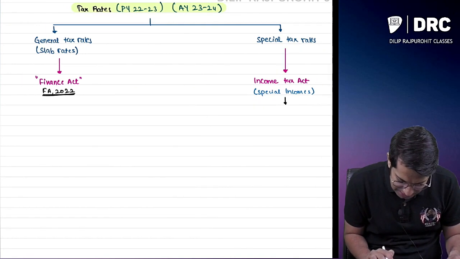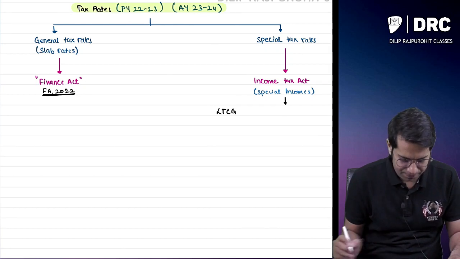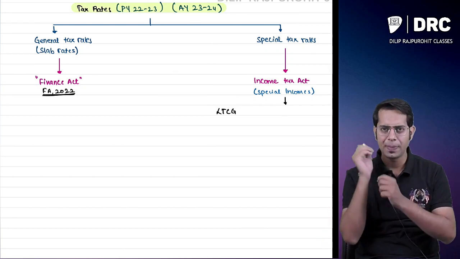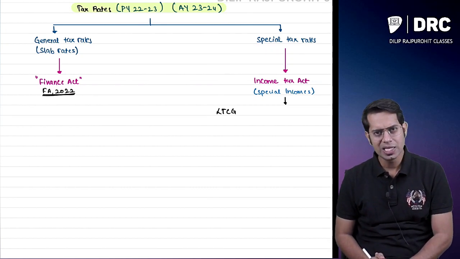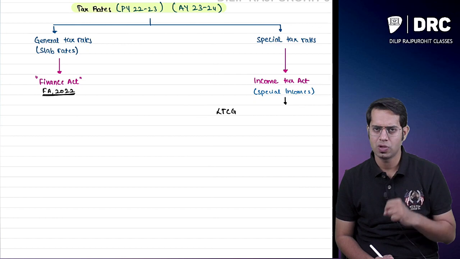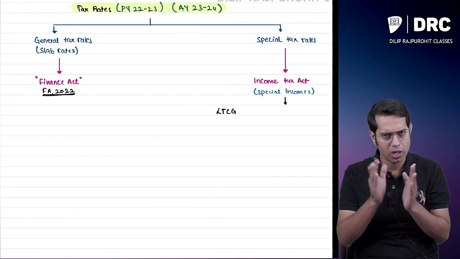Yes, there is an income called long-term capital gain. When we discuss the chapter on capital gain, you will understand that a person can have two types of capital gain. One is called long-term capital gain, another is called short-term capital gain.